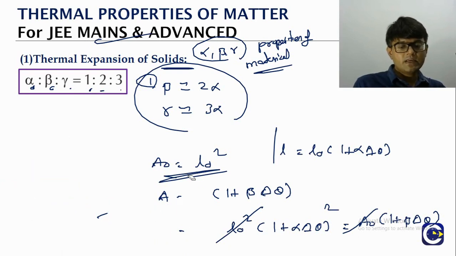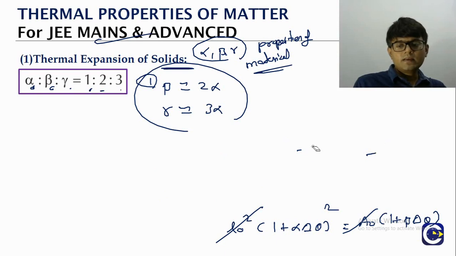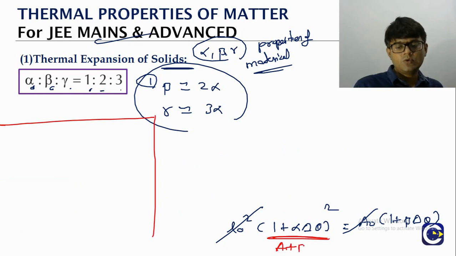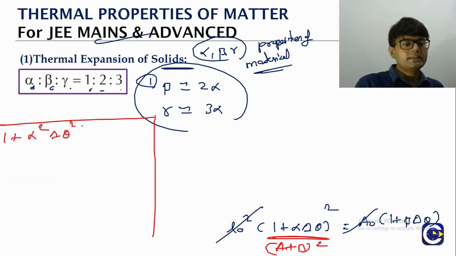So what is it that we have? We are going with the expansion of a square plate. Separately we write the final length, and from that we write the final area formula. Also from the area expansion we write the final area formula. We are just equating both of them. So look at this here. It is like A plus B the whole square, isn't it? So 1 plus alpha square delta theta square plus 2 alpha delta theta, A square plus B square plus 2AB, is equal to, on the right hand side, just 1 plus beta delta theta.